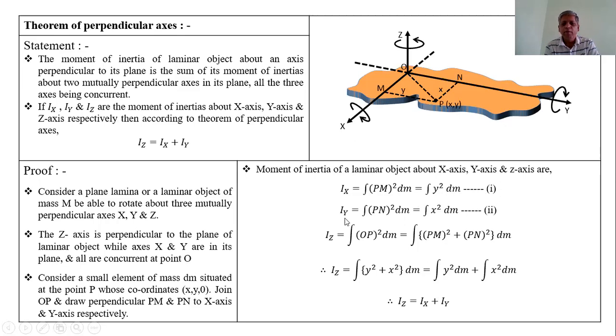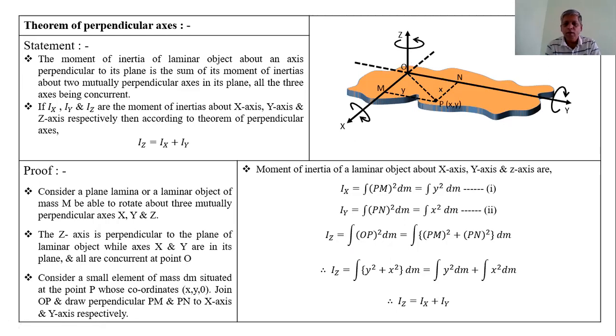Similarly, the moment of inertia about the y-axis, that is Iy, is equal to integration of PN square dm, but PN is equal to x, therefore that is equal to integration of x square into dm. That is the second equation. Now, the moment of inertia of this lamina about the z-axis is equal to integration of OP square into dm.